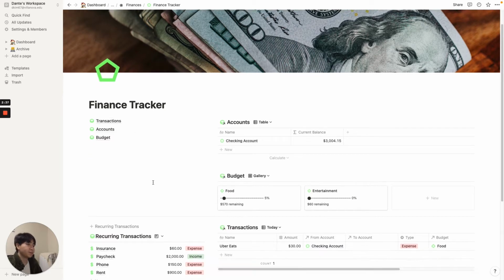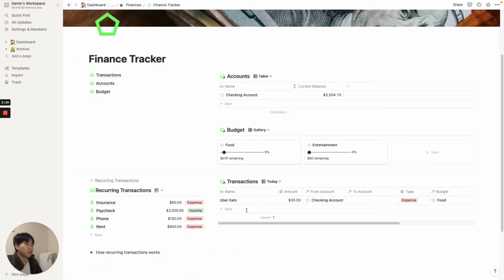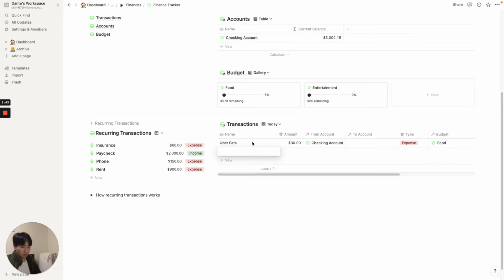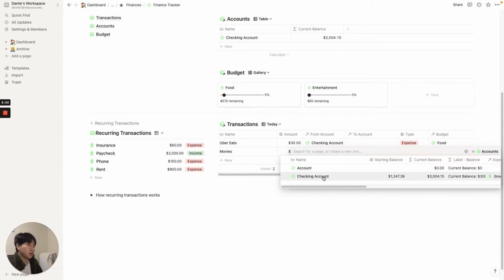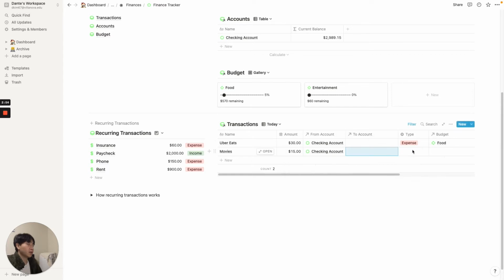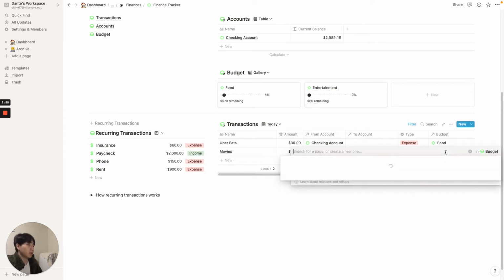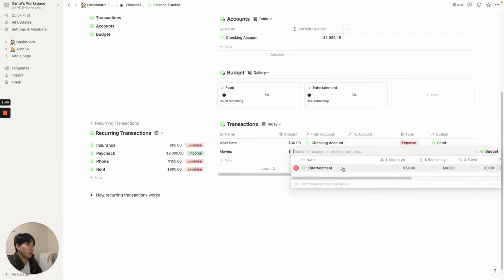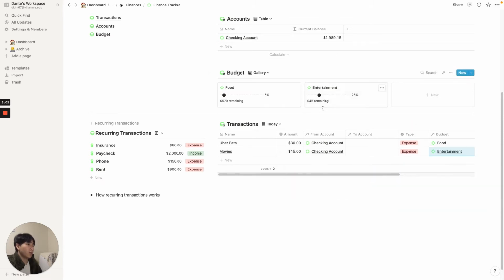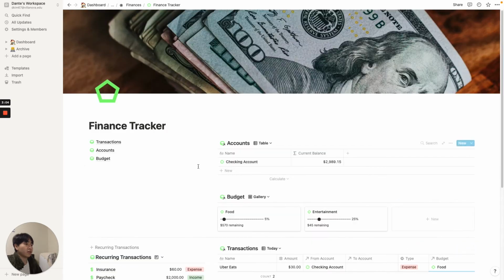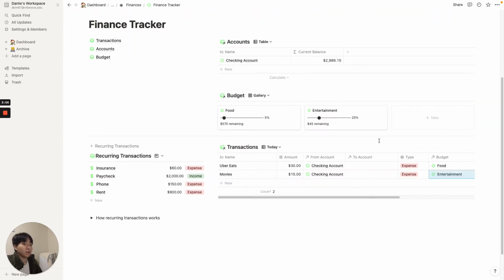And so just to give you a quick example, if you just went to the movies, you just saw the new Spider-Man movie, and the ticket was $15, and it's deducted from your checking account. This is an expense, not income, and the budget is coming out of entertainment. And so the moment you do this, it pretty much gets updated right here, so you get a visual representation of how you're spending money, which I think is a fantastic way to stick with your New Year's resolution goal.